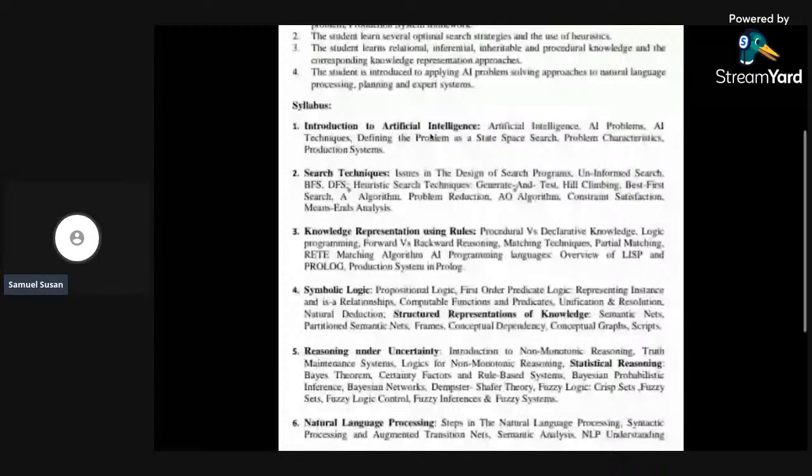Coming to the first chapter, we generally get the introduction of artificial intelligence. What are the concepts you are going to study in this one? I'll give a quick review of the introduction part of AI. AI is artificial intelligence. Generally, a system doesn't have any intelligence because we humans have intelligence. We use our intelligence to solve problems, and we program that and give it to the system, and the system uses those programs and acts like humans and tries to solve some problems, realize things, and act according to the situations.